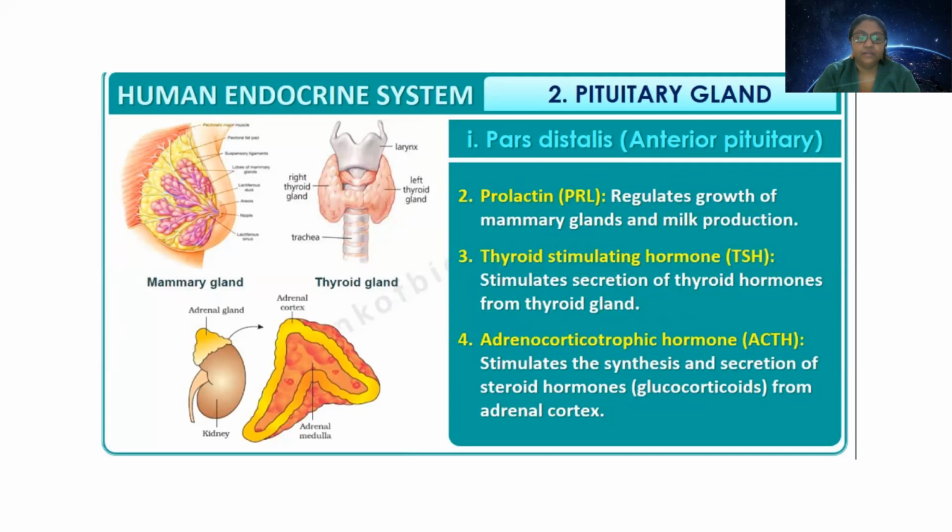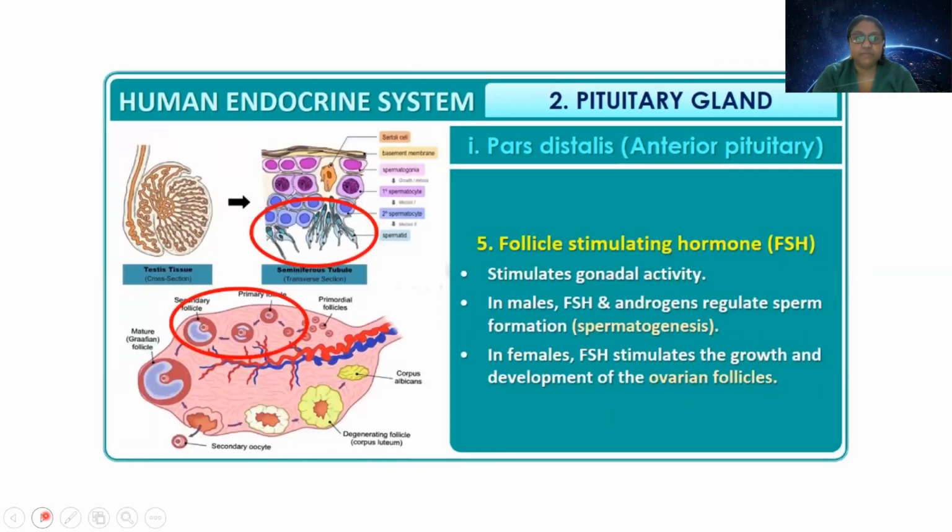The portion on which prolactin works is the mammary gland. This is the thyroid gland where thyroid stimulating hormone acts. And on the kidney, the adrenal gland is present, on which the ACTH will work. And let me tell you, the follicle stimulating hormone works on Graafian follicles.